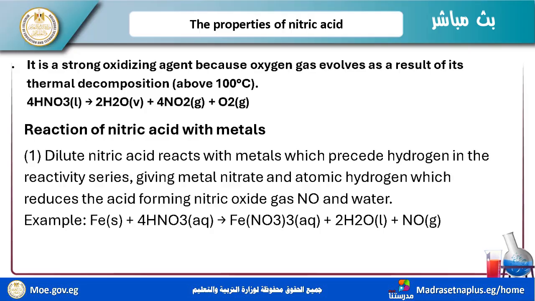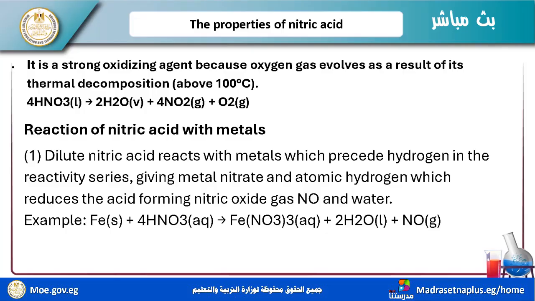But I have many differences, like HNO3 in the concentrated state is not the same as in the diluted state. Why? Because HNO3 in the concentrated state, when it reacts with iron, aluminum, and chromium, makes the passivity phenomenon. Which passivity phenomenon?